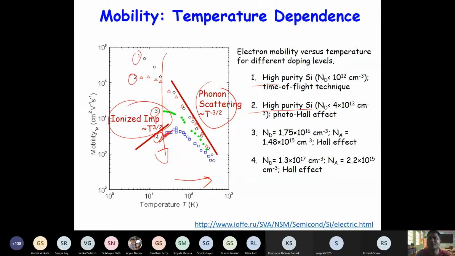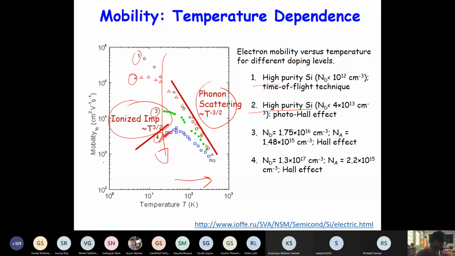There are different ways to measure the mobility. Their names are time of flight measurement, photo Hall. It's a variation of the Hall effect that we will discuss. So these are different techniques for measuring the mobility. Out of these, the Hall effect we will discuss in this lecture.